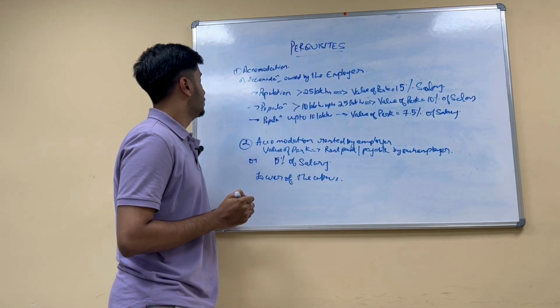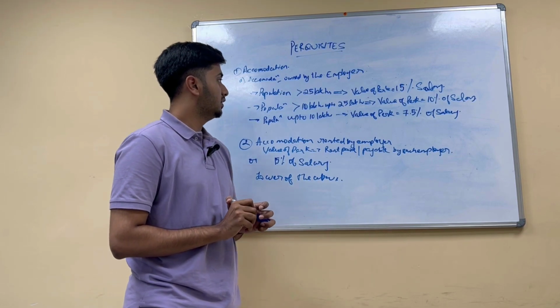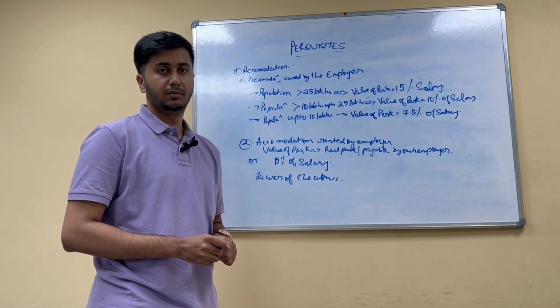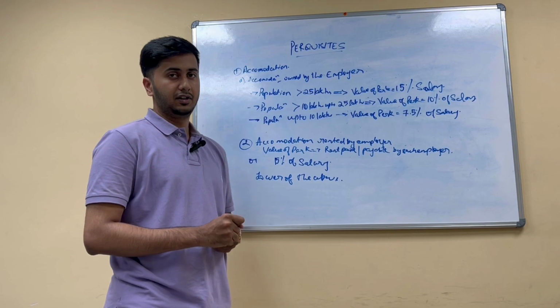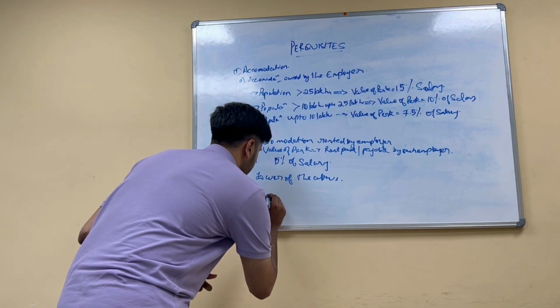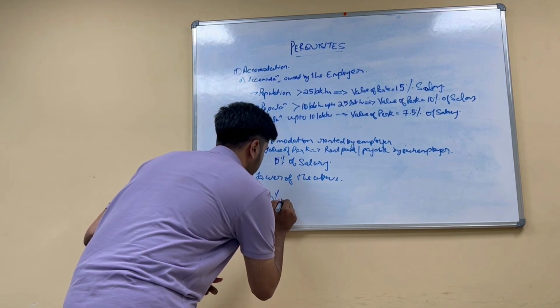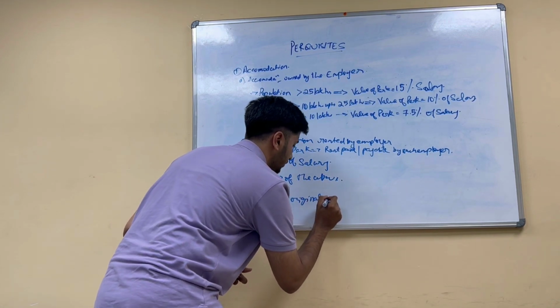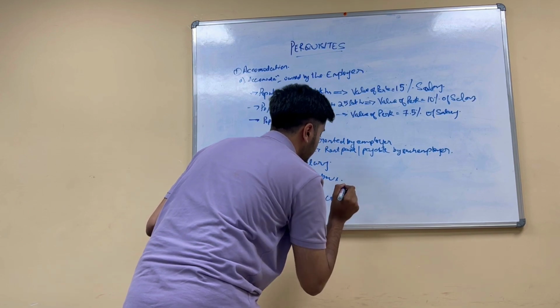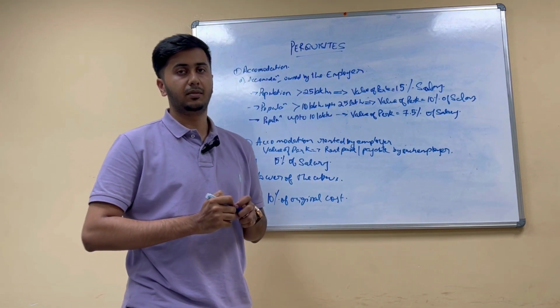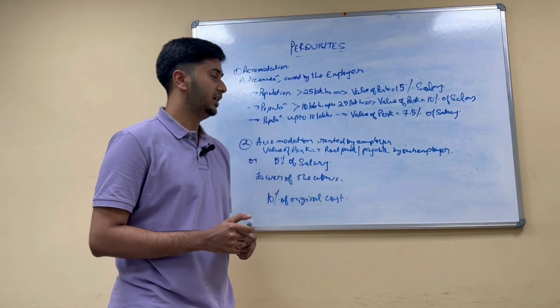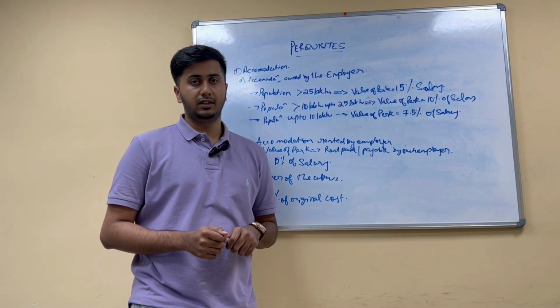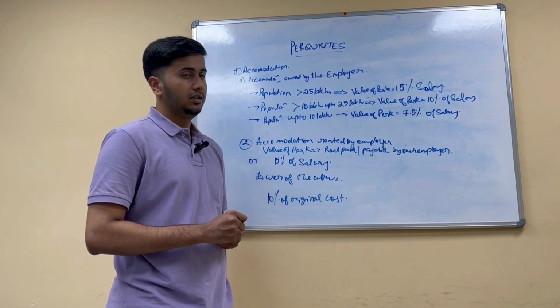So all these two points mentioned under this are for unfurnished premises. If they are furnished, then 10% of the original cost of such assets that are provided by the employer to the employee will be added along with these, and that would be the value of perk.